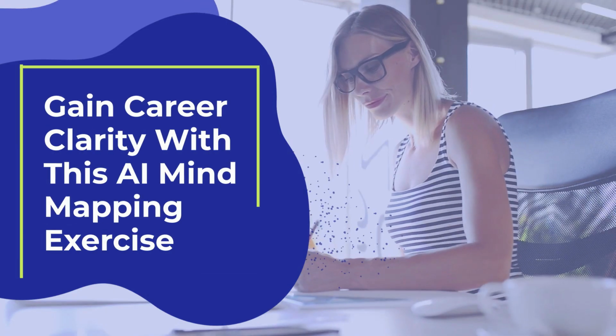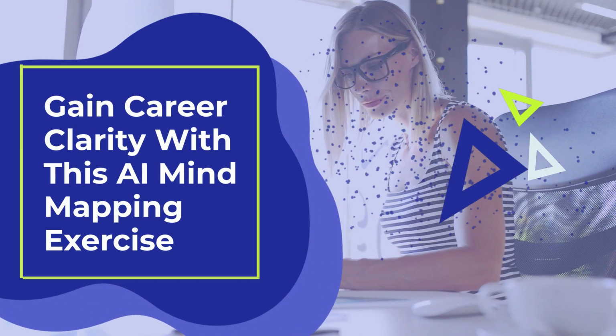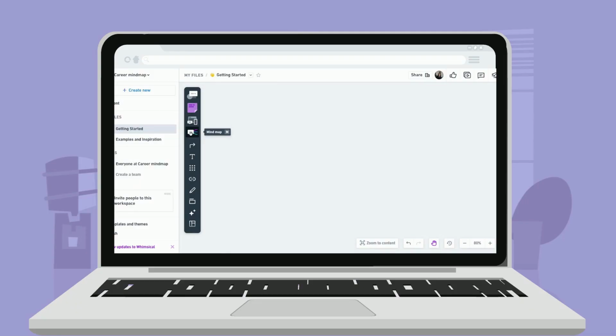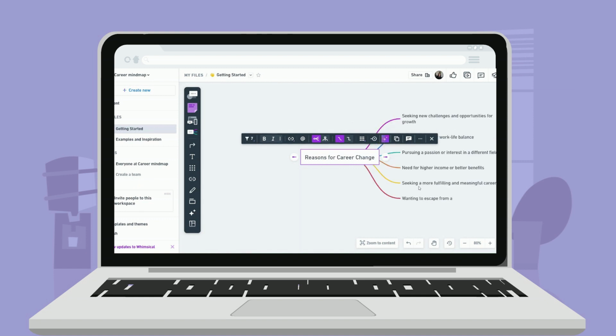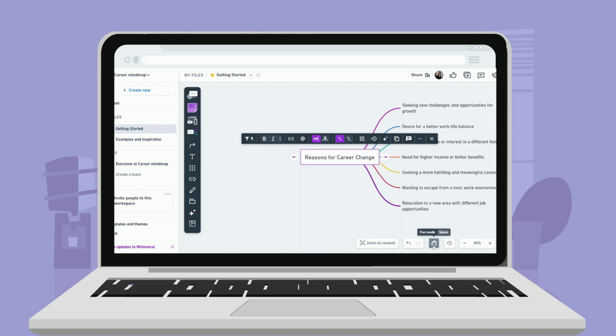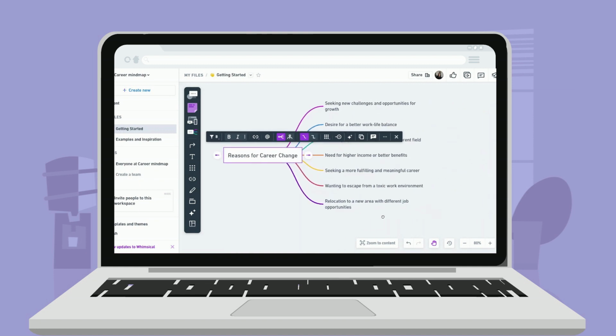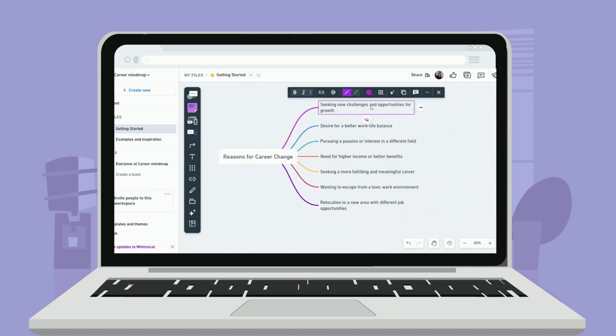Gain career clarity with this AI mind mapping exercise. Choose an AI mind mapping tool. For this example, I chose Whimsical. Create a central node and utilize the AI-powered features of the mind mapping tool to generate suggestions related to the central node. Create subtopics branching out from the central node based on the AI suggestions.